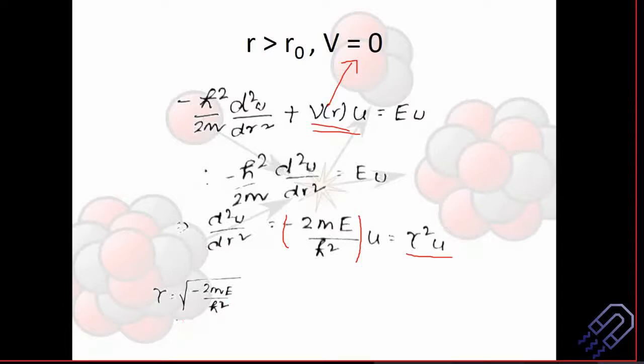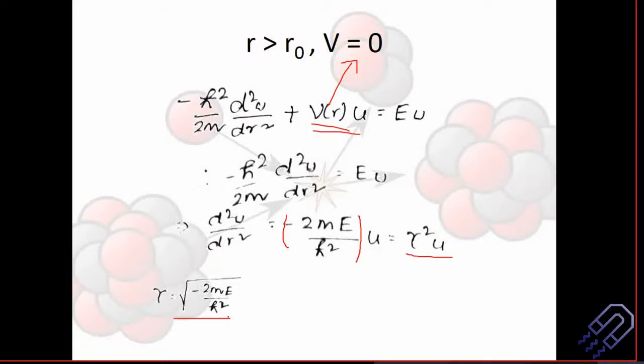But before that, what is gamma? Gamma is root over 2mE by h cut square. Now the question is, do you need to remember what is k and what is gamma? The answer is yes, you need to remember, because even for your entrance exam, NET and all, they might ask you to calculate gamma. What is the value of gamma for a given energy or for a given potential?